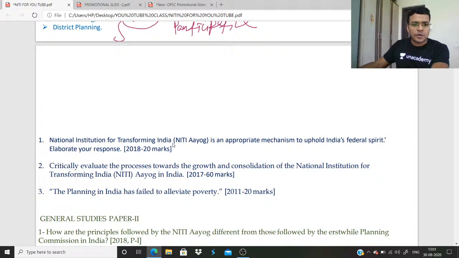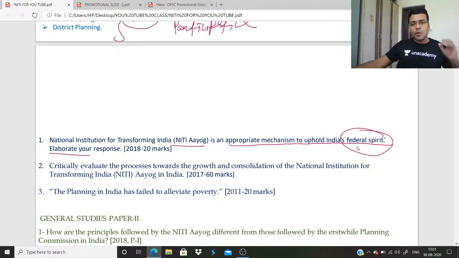NITI Aayog, National Institute for Transforming India, is an appropriate mechanism to uphold India's federal spirit. Elaborate. Federal spirit, so federalism. You need to understand what federalism is and how NITI Aayog promotes the concept of federalism. You need to write on that aspect. If you only write the Indian polity line that this is NITI Aayog, the PM is the chief, and so on, that will not be the best answer. You need to write what federalism is, that India is based on the federal aspect, and how NITI Aayog promotes this concept.